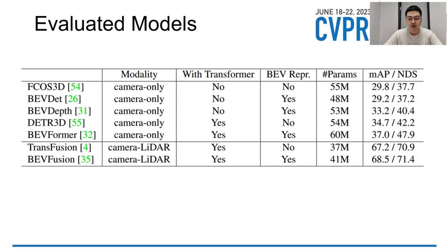First, let me introduce the 7 models we evaluate. Among these, FCOS3D and BEVDepth are the camera-only and CNN-only group. DETR3D and BEVFormer are the camera-only and transformer-included group. TransFusion and BEVFusion are the camera-LiDAR fusion group.